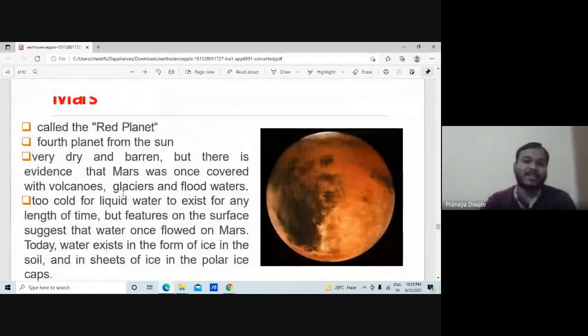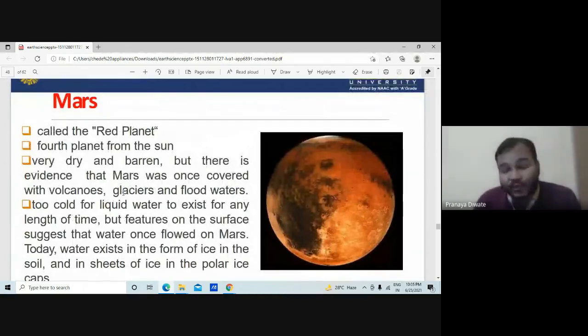Then you have Mars, which is considered the red planet. ISRO has a mission to Mars, and many countries have missions on Mars. It is accessible, as it is the nearest one to the Earth. It's too cold for liquid water to exist for any length of time, but features on the surface suggest that water once flowed on Mars. Geological studies and satellite images of Mars suggest this.